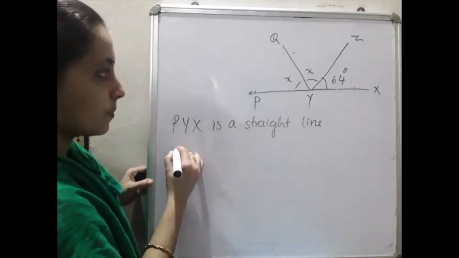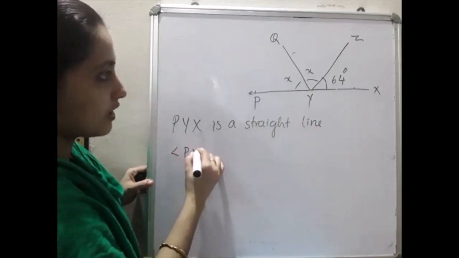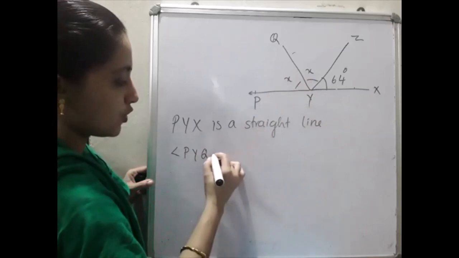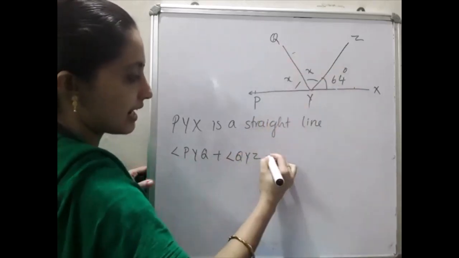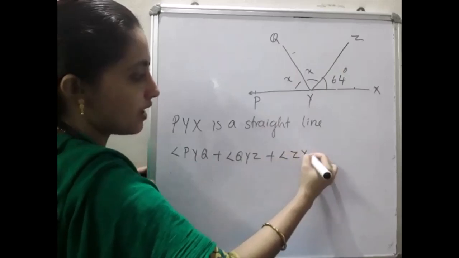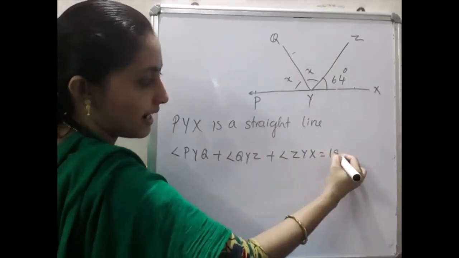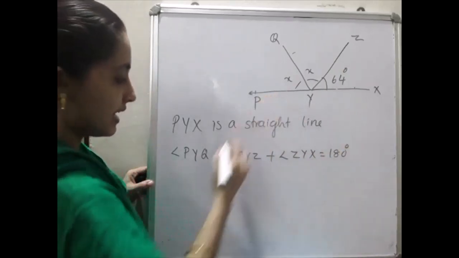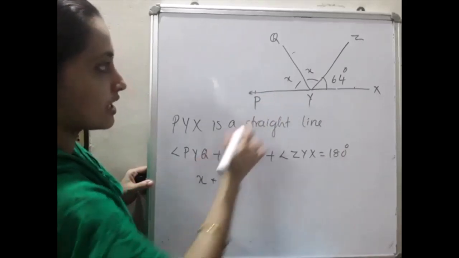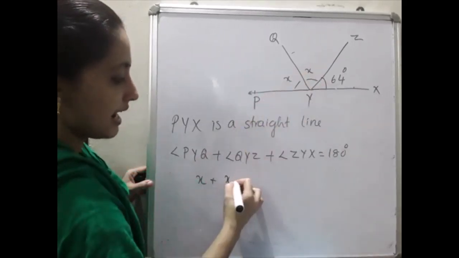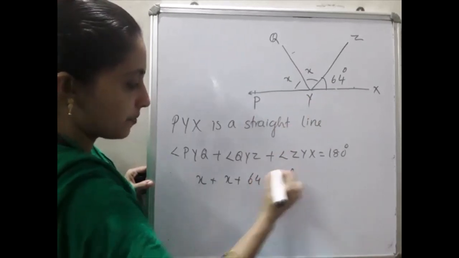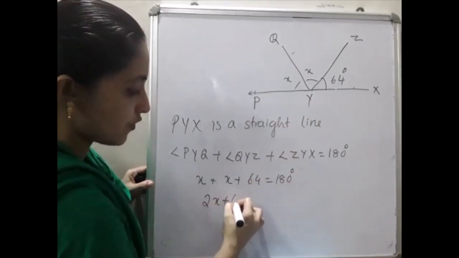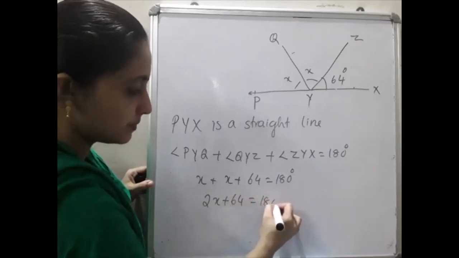So that is angle PYQ plus angle QYZ plus angle ZYX is equal to 180 degrees you can write. That is x plus x plus 64 is equal to 180 degrees. That is 2x plus 64 is equal to 180 degrees.